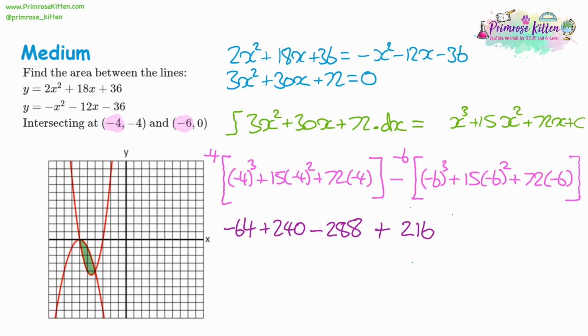Then we have negative 6 squared multiplied by 15, which is going to give us 540. And that's positive. We're taking away the second bracket, so that'll be a negative 540. Then 72 times negative 6 is going to give us a negative 432, but we're taking that away. Double negative means we're adding it. So if we add all of that up, then we should get negative 4. And so the area is going to be 4 altogether, because again, we're not going to have a negative area.